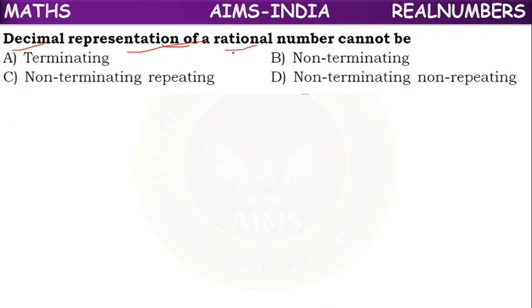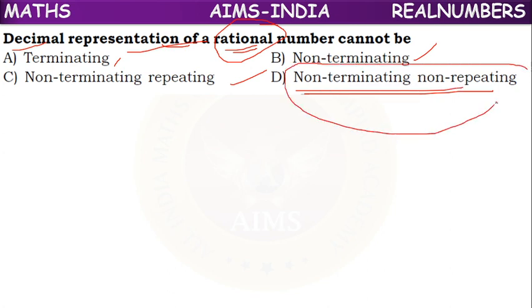The decimal representation of a rational number cannot be... A rational number can be terminating, can be non-terminating repeating, but cannot be non-terminating non-repeating.